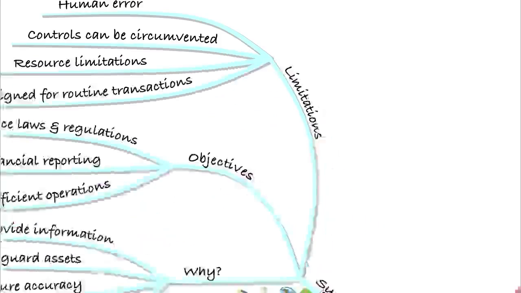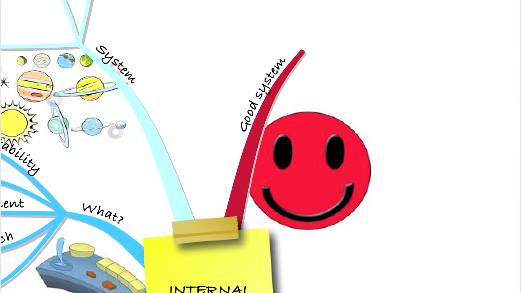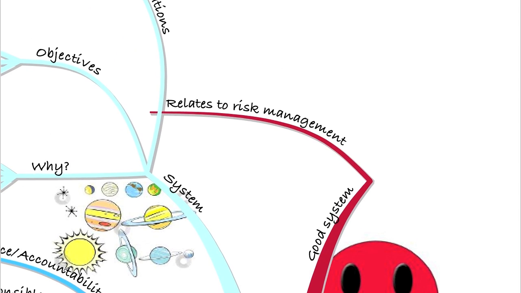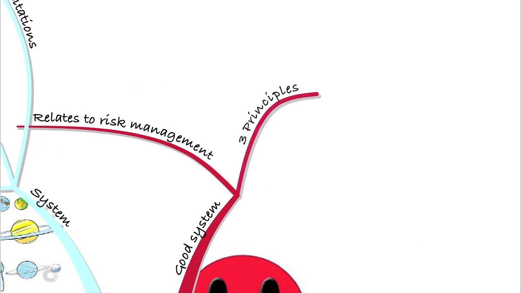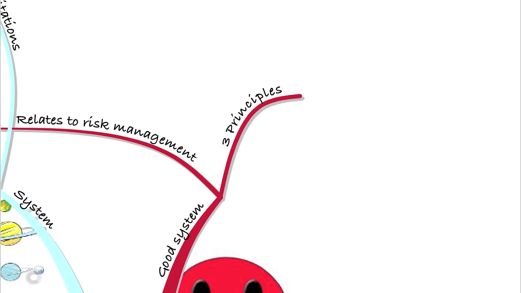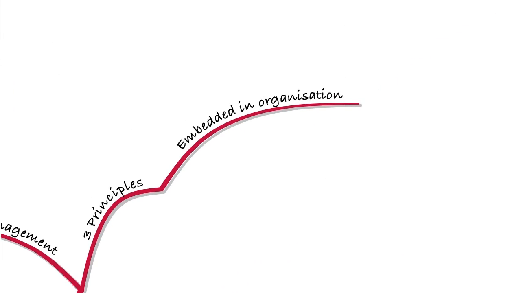So what makes a good internal control system? Well, the first thing is that your internal control system must relate to risk management. So we're going to talk in detail about risk management in later lectures, but there are three main principles that I want you to remember for a good internal control system. Number one, it has to be embedded in the organisation. Now we'll talk about that in more detail when we go on to talk about the control environment. And that's really the tone that exists within the organisation.